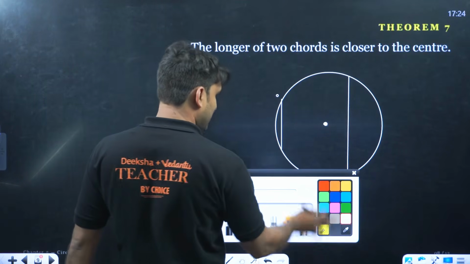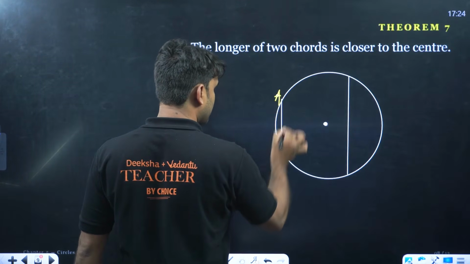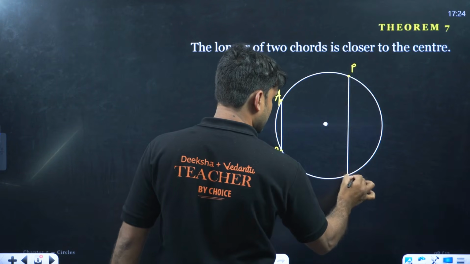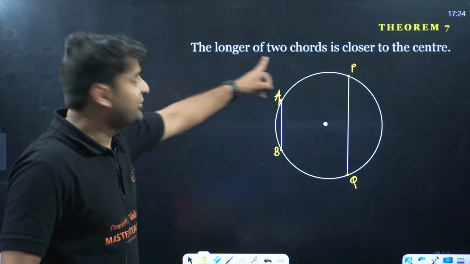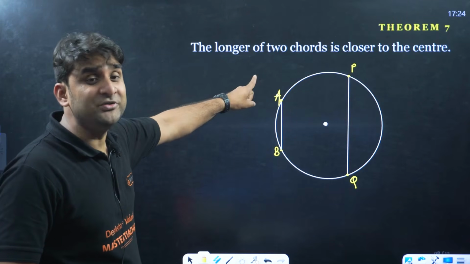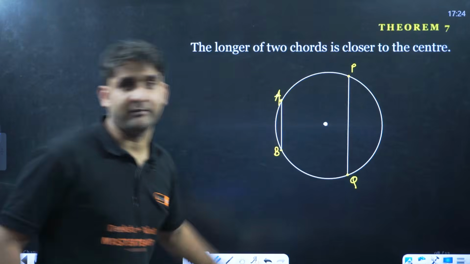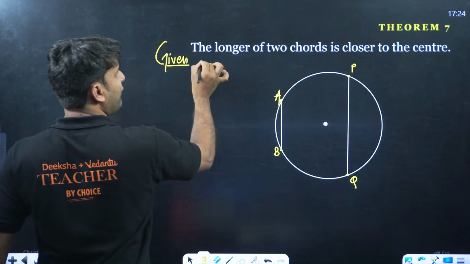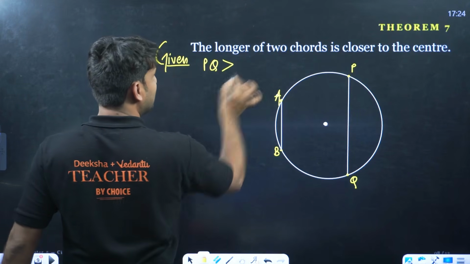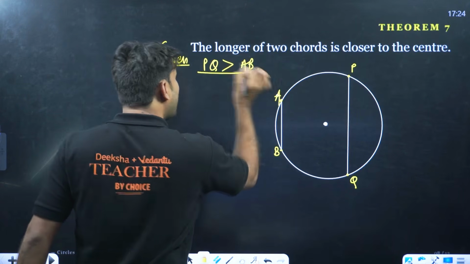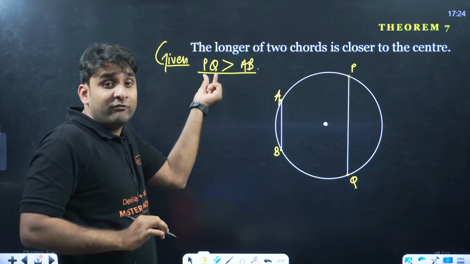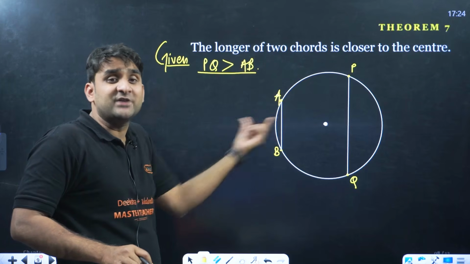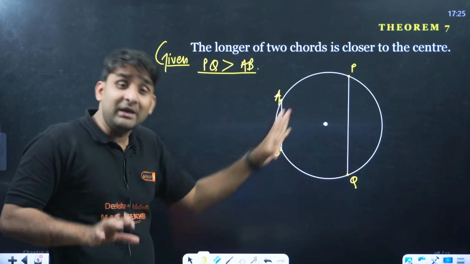Let's name this chord AB, and let's say this chord is PQ. What is the theorem? Look at the theorem. The theorem says that the longer of two chords is closer. Here what is given? The length of chord PQ is greater than the chord AB. So my dear champions, the chord which is of shorter length will always be away from the center and the larger chord will be close to the center.